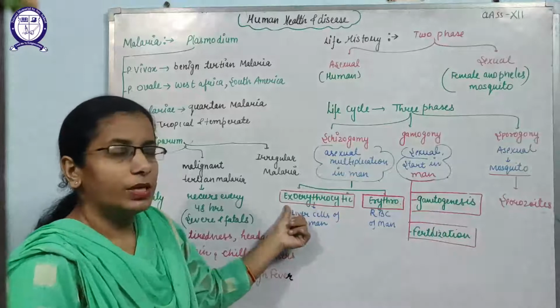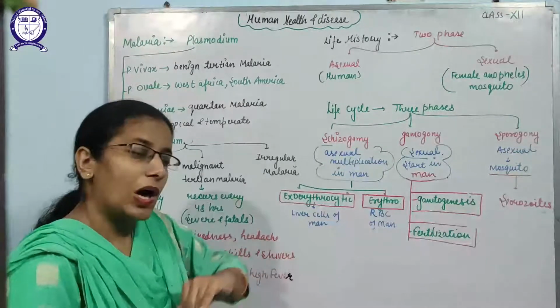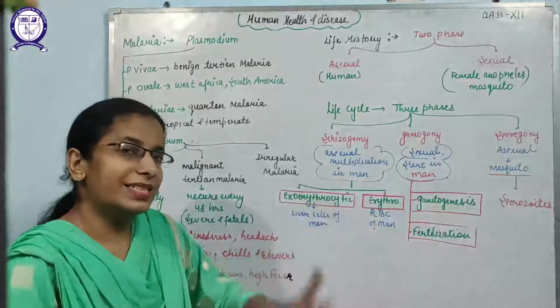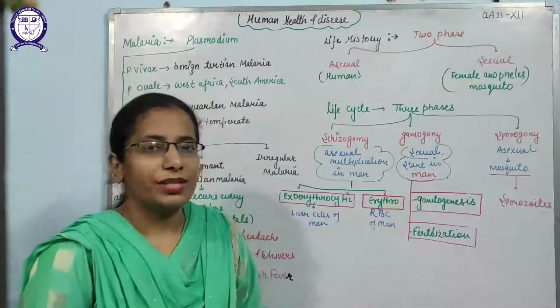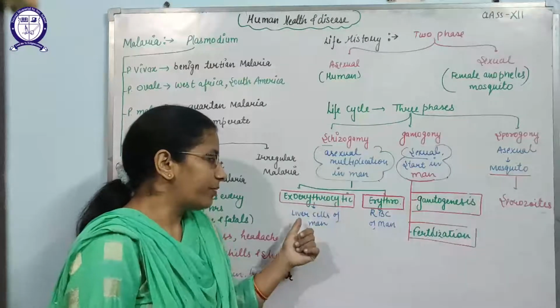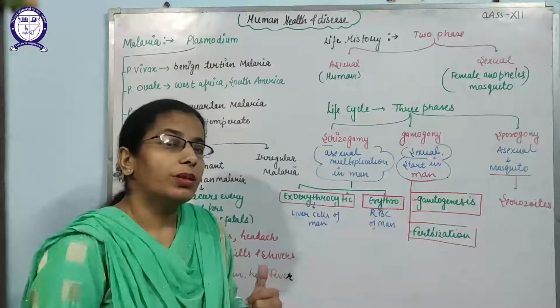First, it will complete the exoerythrocytic phase. That means it remains either outside the RBCs, the red blood cells, or inside the RBCs. If it is multiplying outside the RBCs, that is known as the exoerythrocytic phase. If it is not in the RBCs, then where does it multiply?